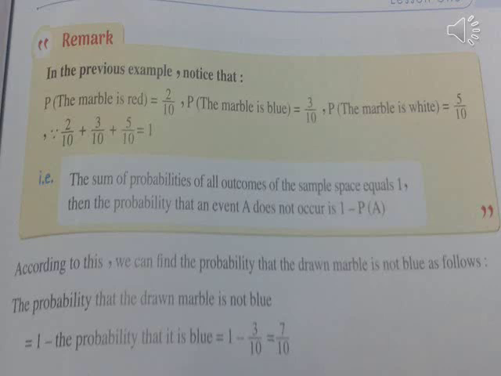Then the probability that an event E doesn't occur is 1 − P(E). According to this, we can find the probability that the drawn marble isn't blue as follows. The probability that the drawn marble isn't blue equals 1 minus the probability that it is blue equals 1 − 3/10 = 7/10.